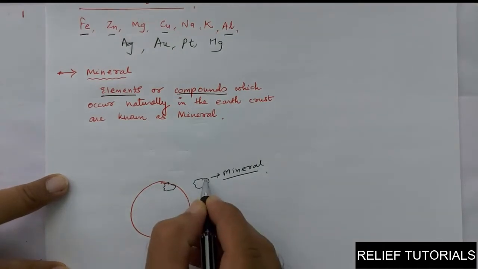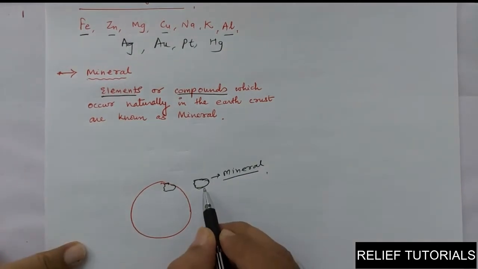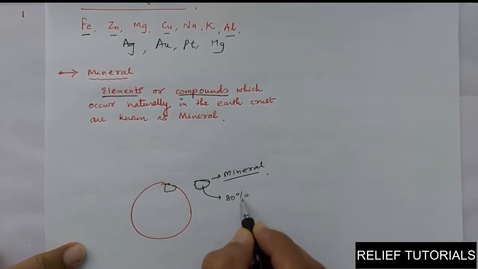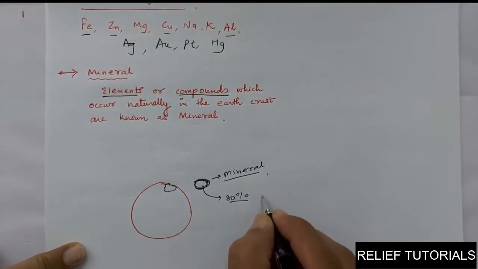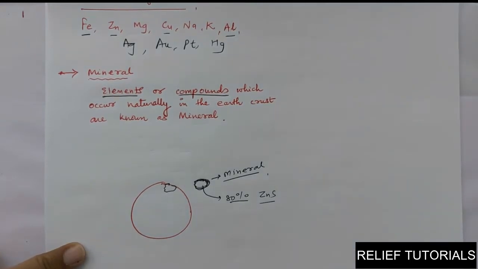Now this stone is not a single type of element or a single type of compound. It may be a mixture of many types of compounds. Consider we have studied this in the laboratory and we found that 80% of this mineral is one compound, let us say zinc sulfide. We are taking one example to understand the next word.